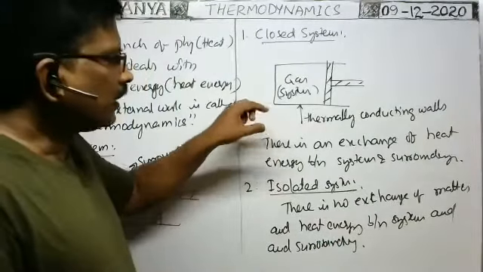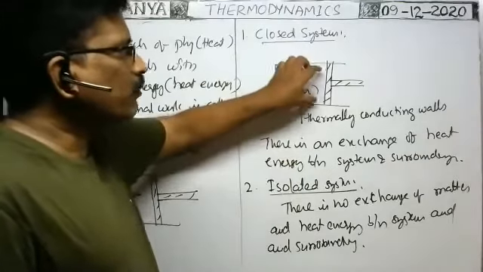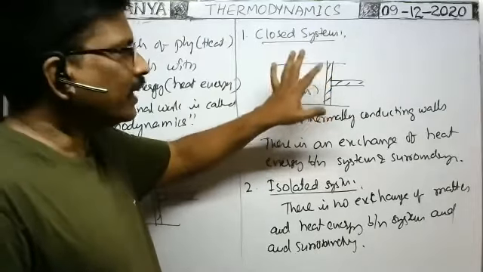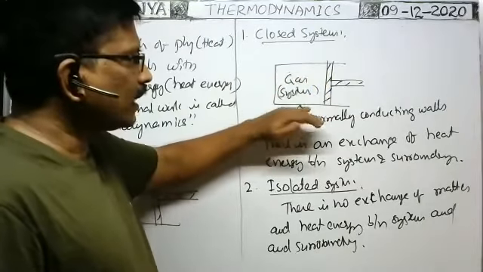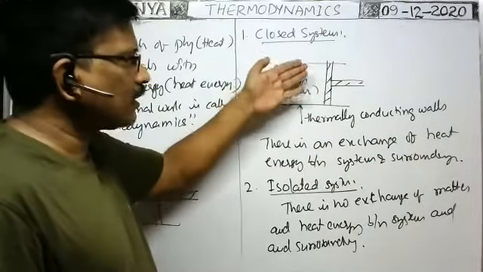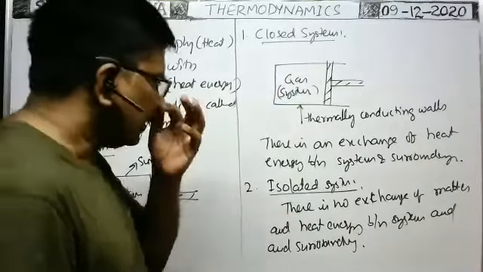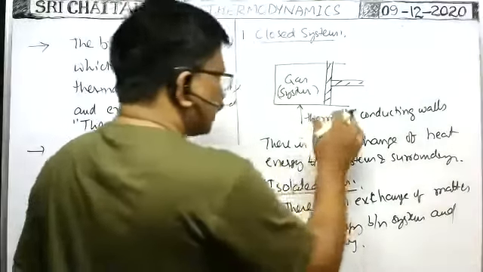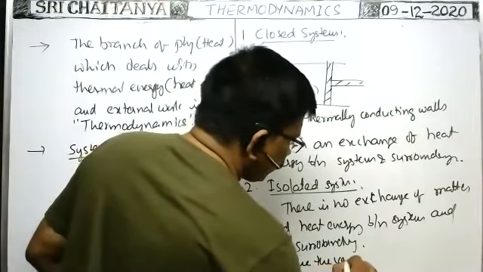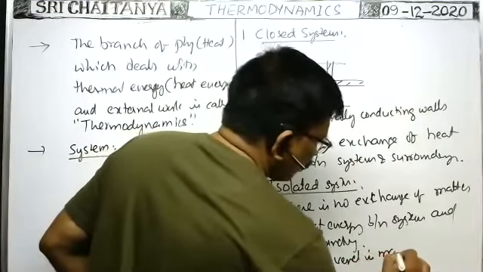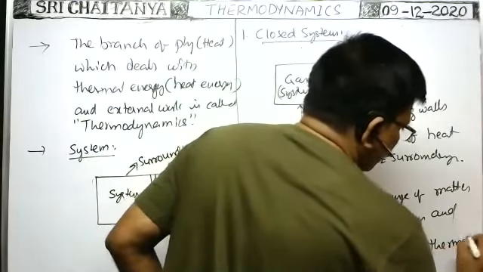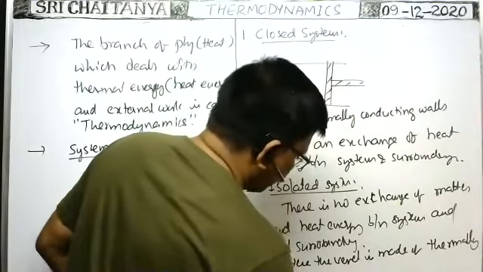In order to create an isolated system, the system must be enclosed in a thermally non-conducting vessel. In such a vessel, heat energy cannot be taken by the gas from the surroundings, or lost by the gas to the surroundings. That's why the vessel is made of thermally non-conducting material.